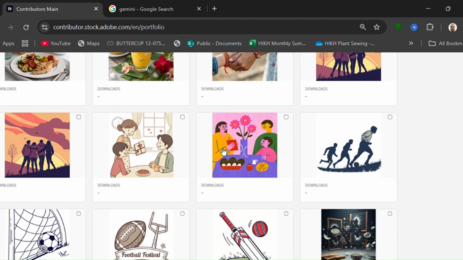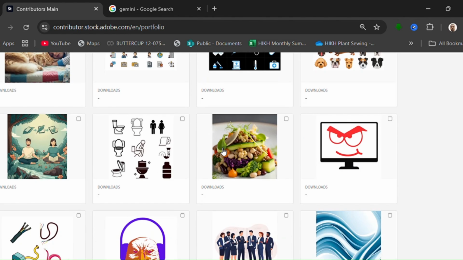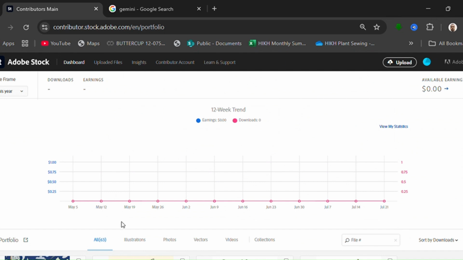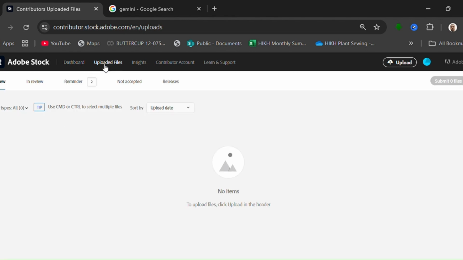Go to the dashboard. See all 63 assets. See the assets, all 63 are uploaded. You can see in review, no one is in review, not accepted.